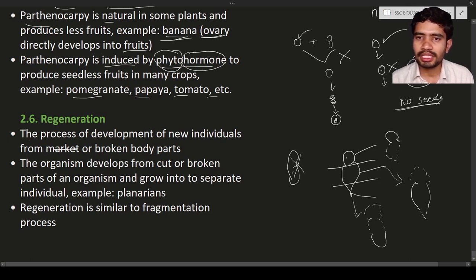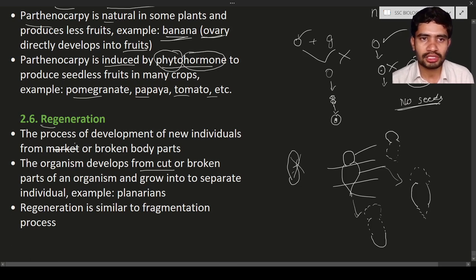Can you see, a small fragment of the body, when it is cut down or separated from the body, that cut part or broken part is able to produce a whole organism. It is able to produce the remaining body. Such a process is known as regeneration. Regeneration means the regrowth of a lost body part.